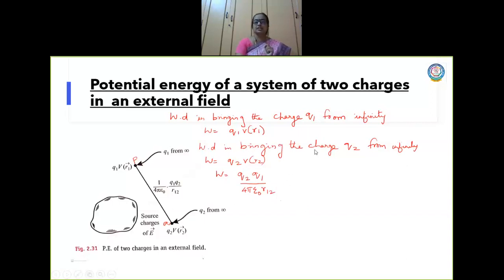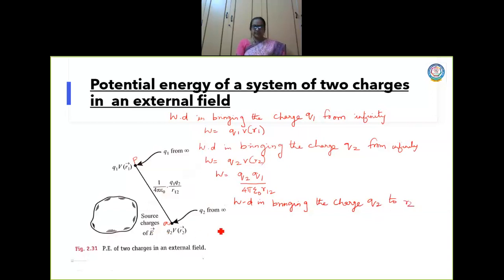So two works have been done. One work is to bring the charge Q2 from infinity to a point Q against the external electric field. Now this work is done due to the effect of the charge at P, which is Q1, right? So what is the total work done in bringing the charge Q2 to R2, which is a position vector?